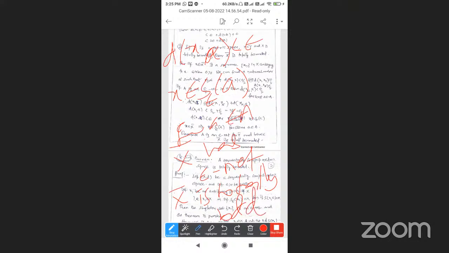So the second page is also completed. Now the next page is completed. Next we go to the theorem. So what is the theorem? In the textbook, theorem 4.5.3 is on page number 45. What is the statement?